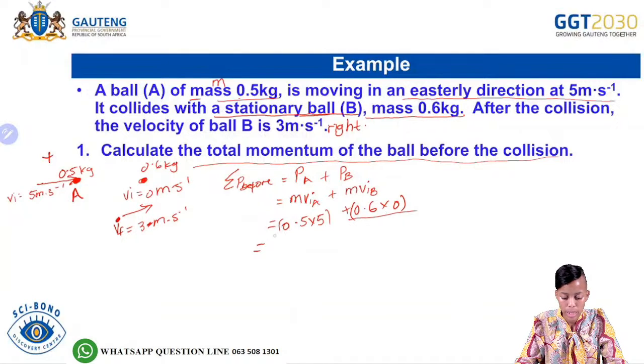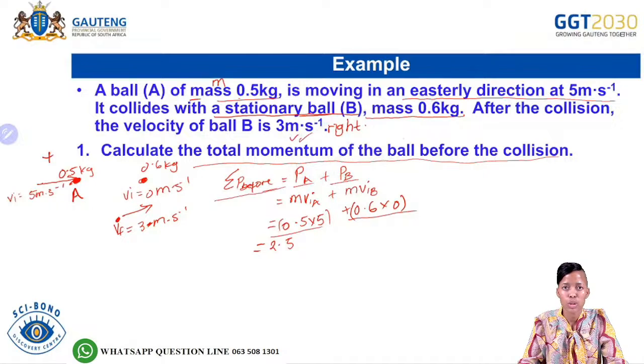So it means that you can just multiply this one, which is 0.5 multiplied by 5, and that would give you 2.5. It said the total momentum, right? So here we said the sum of the momentum before, so it means the total momentum of PA and of PB before, that is what we're calculating.